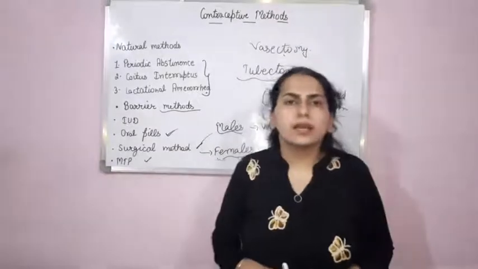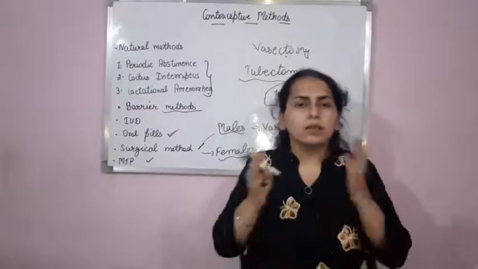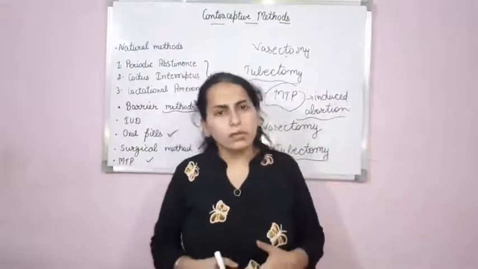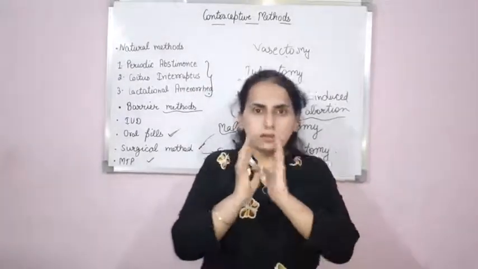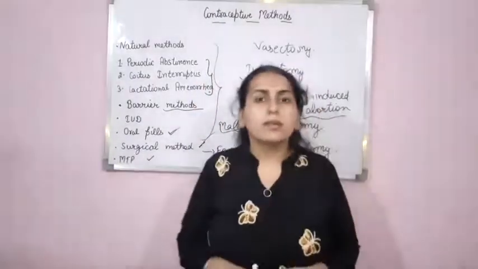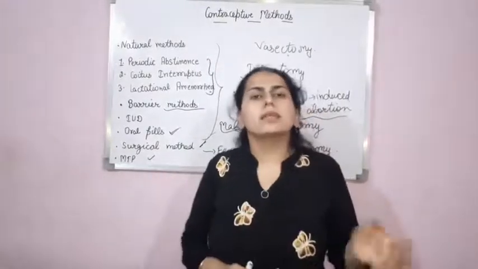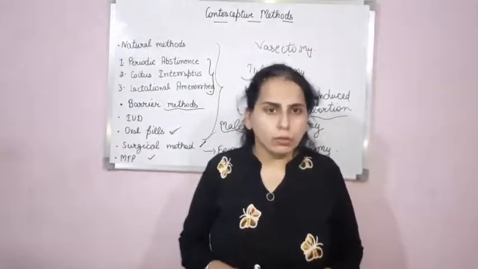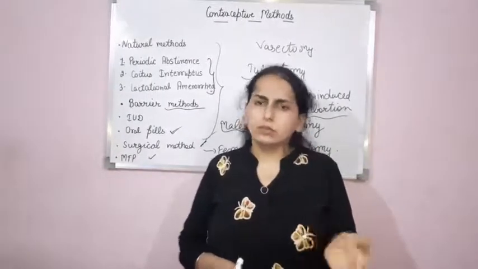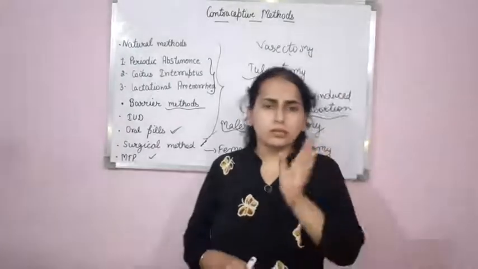Basically, this method is practiced in the following cases. In the case of rape, if a particular female conceives, then she can go for the MTP. Second, if during sexual intercourse these types of barriers were used, but due to some reason they failed and conception occurred, then MTP is followed. And if there is casual unprotected sex and conception occurs, then again MTP is followed. So basically this is induced abortion.